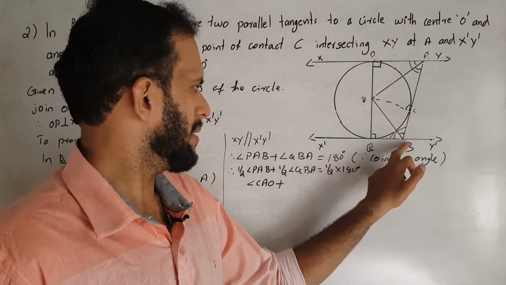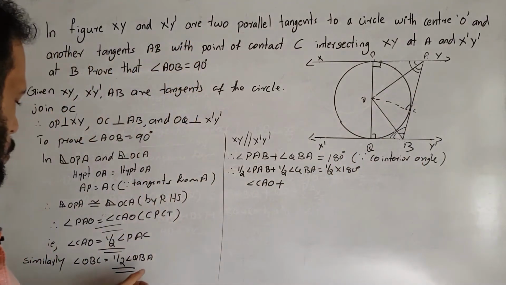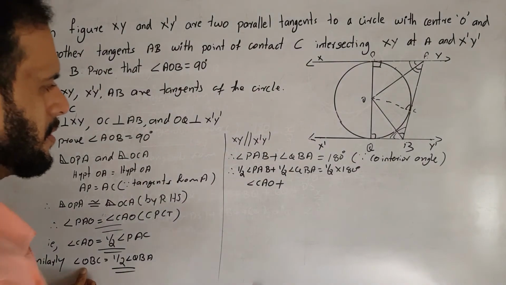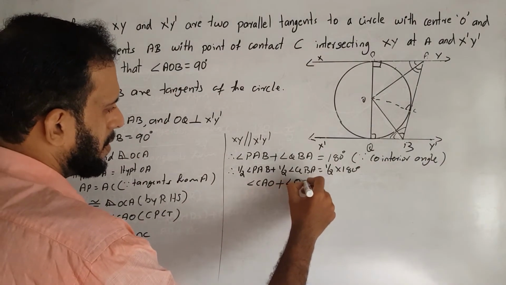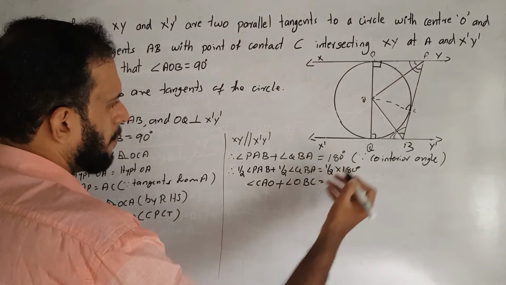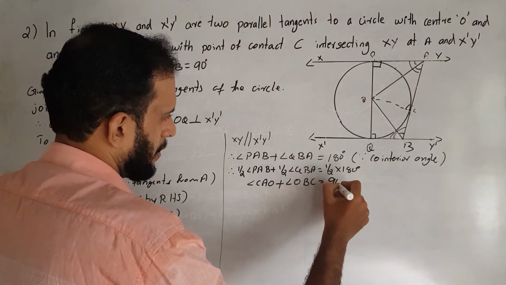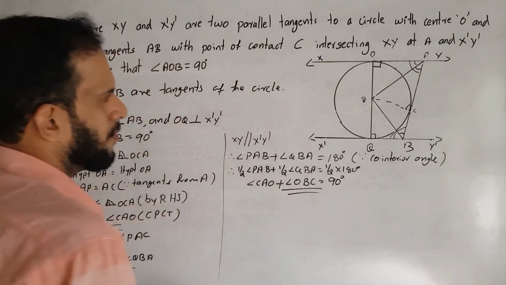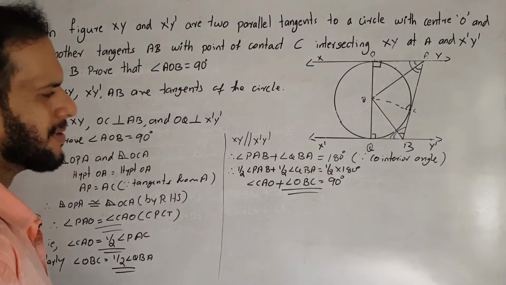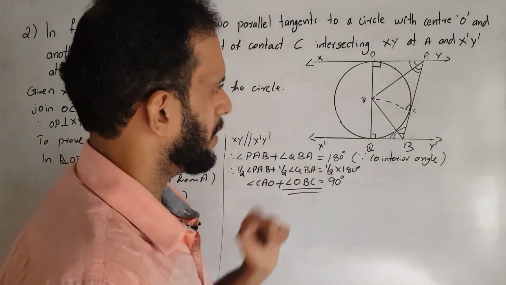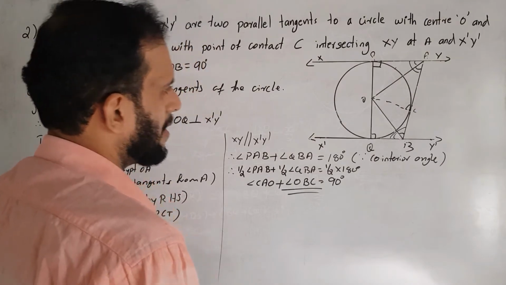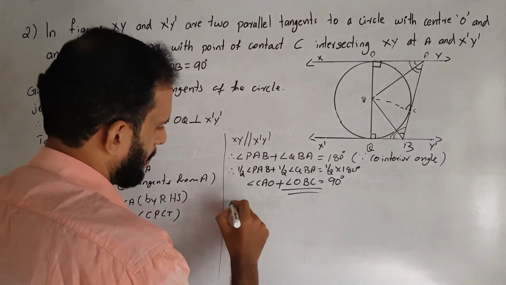Half of angle QBA is angle OBC. Angle OBC is equal to half of 180, which is 90 degrees. Okay, so we got it now. Angle CAO plus angle OBC is equal to 90 degrees. Next, we consider triangle OBA.